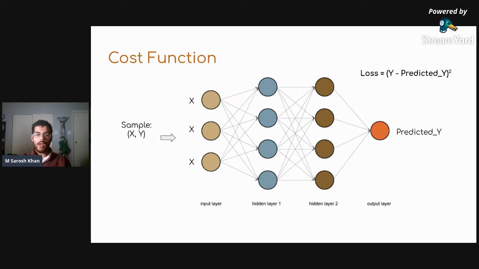I want to figure out how far away from what I want this prediction is. I want to figure out what did I lose. What's my loss? Hence the name loss function. Now the loss function is just the mean error squared. So you just take y, what it's supposed to be, you subtract what you got, and you square it.